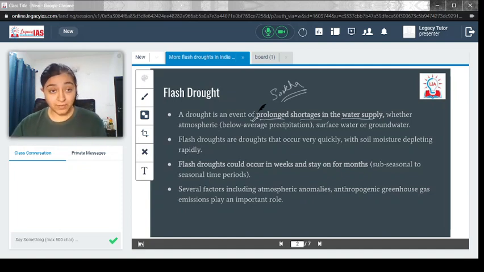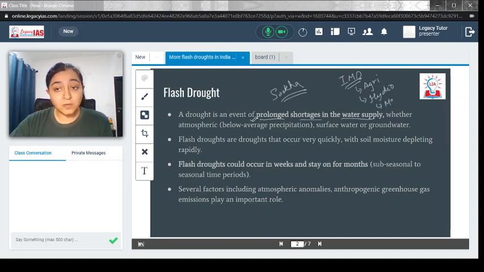And in fact, I would really suggest you go ahead and check the IMD definitions of drought. We have agricultural drought, hydrological drought, and also meteorological drought. Just check how the intensity or the definition of drought has been defined by the Indian Meteorological Department, or IMD.